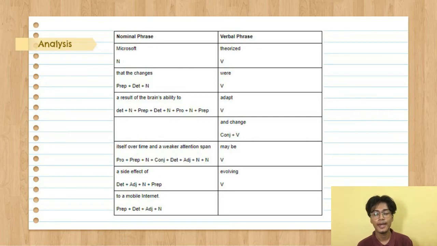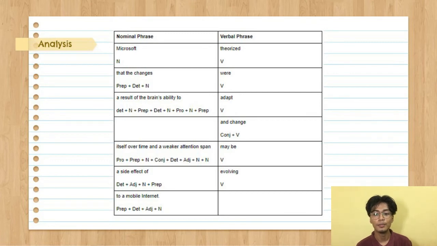The next phrase is and change. This is also a verbal phrase, which includes and, a conjunction, and change, a verb. The next phrase is itself over time and a weaker attention span. The word itself is a pronoun, and the word over is a preposition. Time is a noun, and is a conjunction, a is a determiner, weaker is an adjective, attention is a noun, span is also a noun, which makes it a nominal phrase.